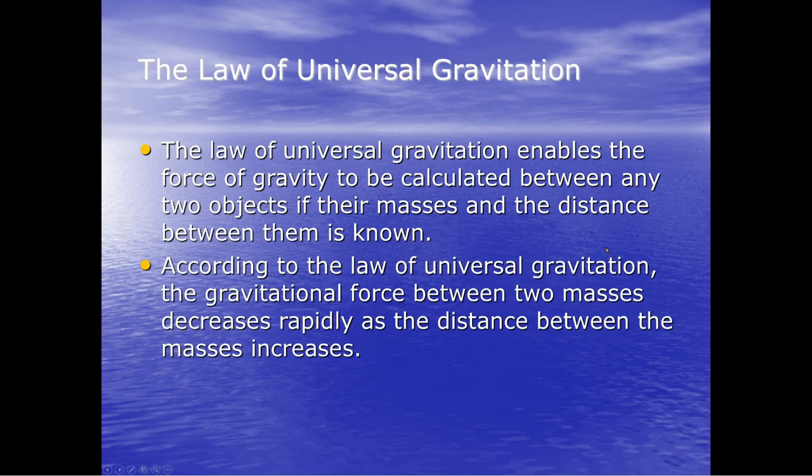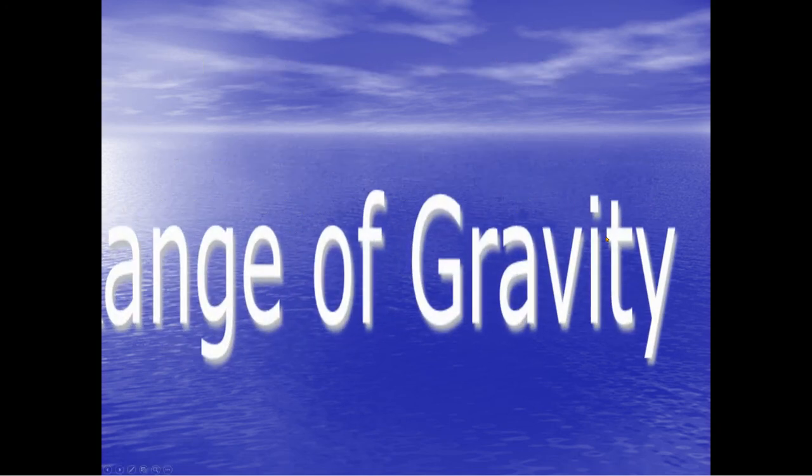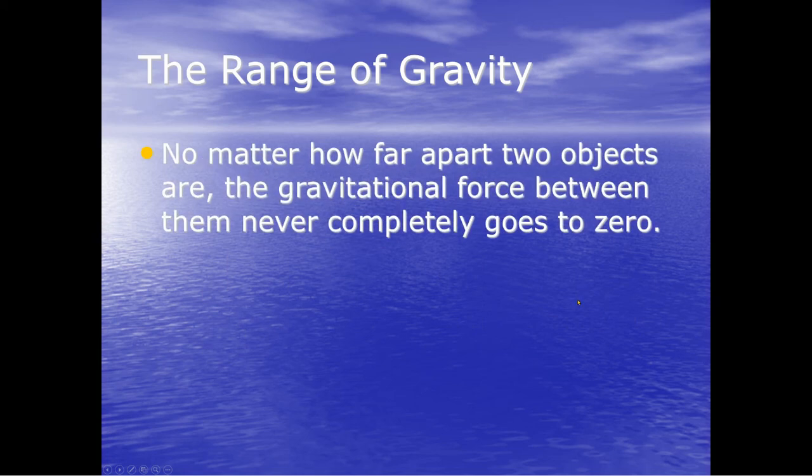According to the law of universal gravitation, the gravitational force between two masses decreases rapidly as the distance between the masses increases. But no matter how far apart two objects are, the gravitational force between them never completely goes to zero.